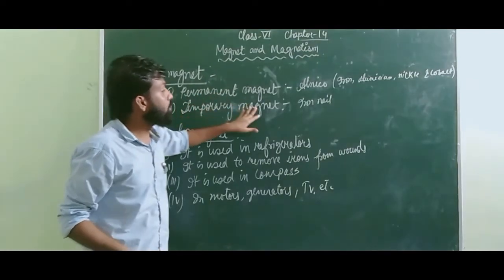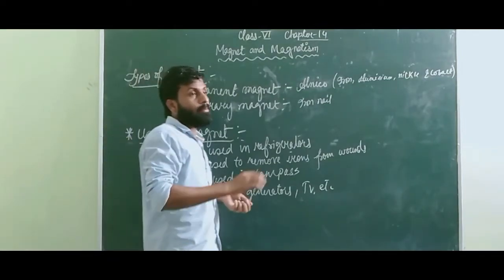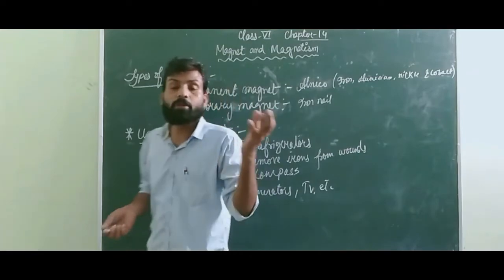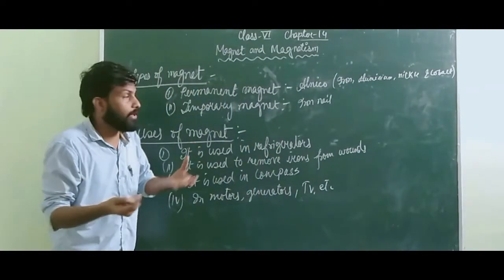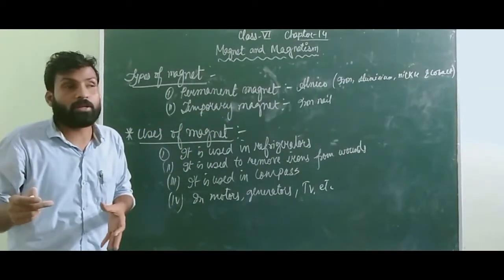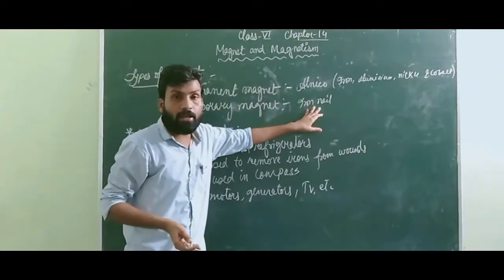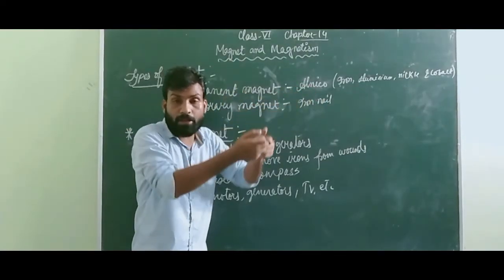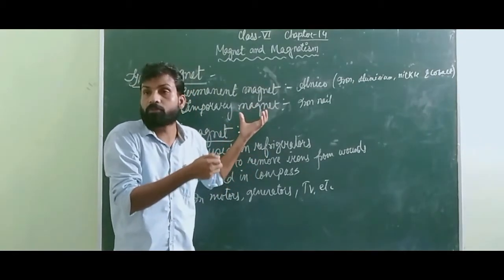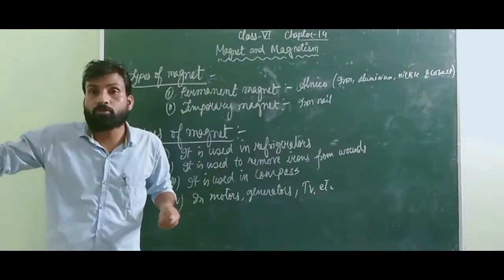The next are your temporary magnets, which only show the magnetic property when they come in contact with any other type of magnet, and as soon as they are removed from the magnet, their magnetic property also goes away. That means their magnetic property is not permanent, it is temporary, only for some time. They are known as temporary magnets, like an iron nail. When this iron nail is nearby the magnet, you will see they are attracting. You can say that iron is a magnet here for the time being, but as soon as you take the iron away, the magnetic property will go away.